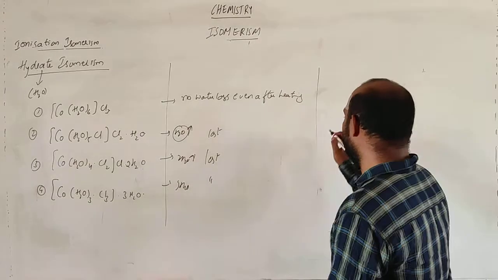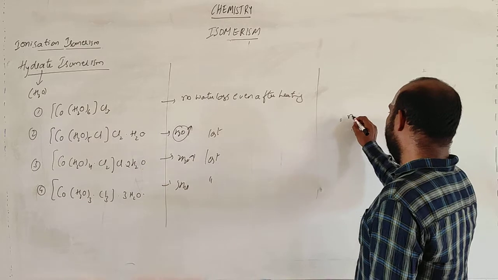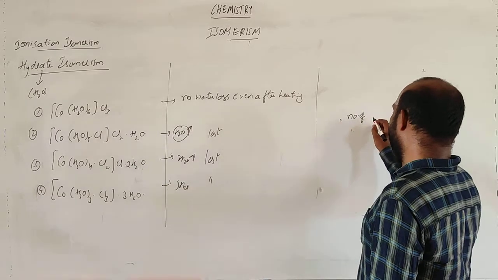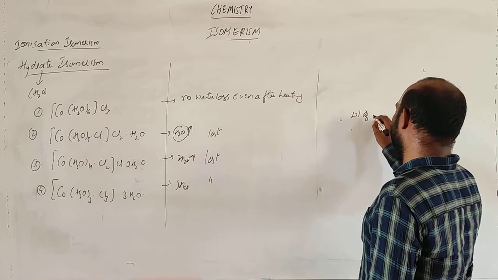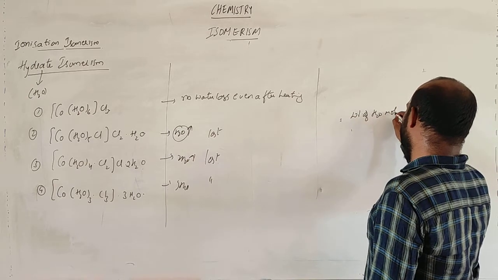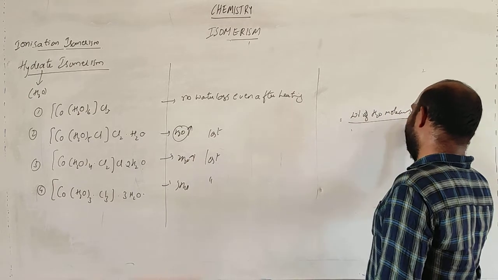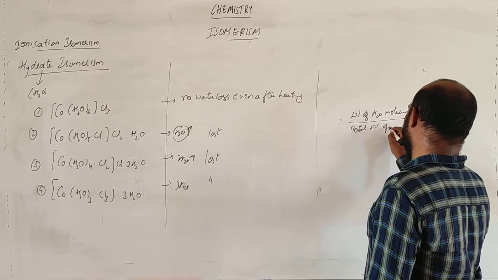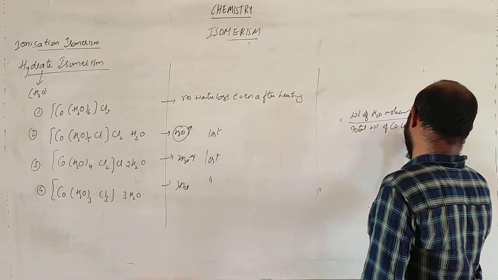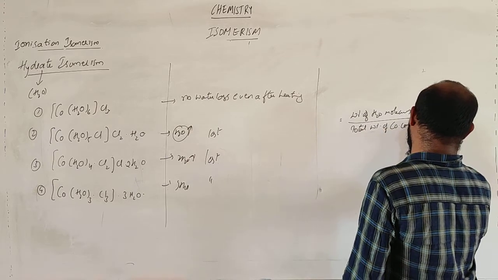How much water is lost? It is the weight of water molecules divided by the total weight of the coordination complex, into 100.